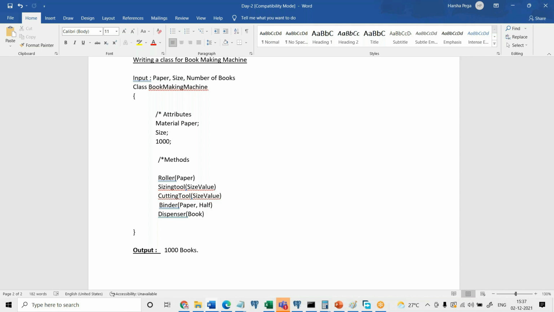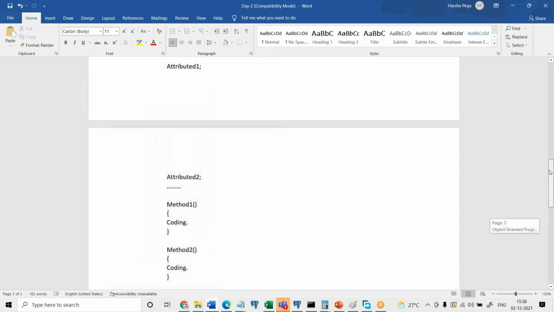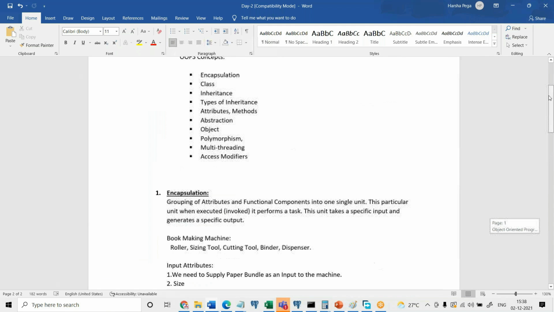So the same what you are seeing as a physical machine, the same if you have to define it as a class, you can define it like this. So everything that we do in our day-to-day life physically, that can be done by using the programming languages. For that you have to write the programs, nothing else. Okay, so let's go ahead and proceed forward further and look at the next concept in the object-oriented programming language.